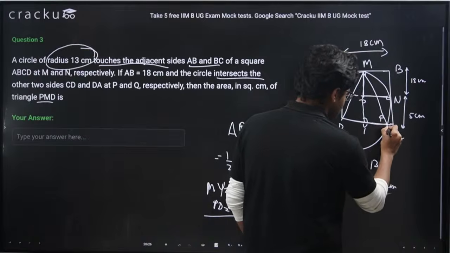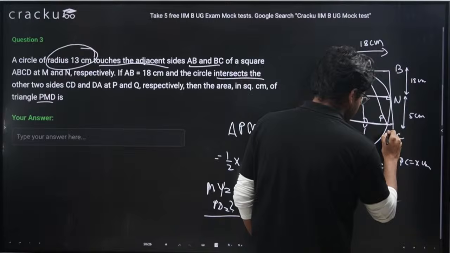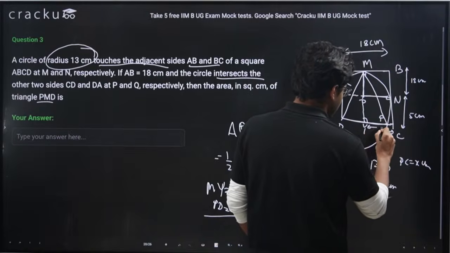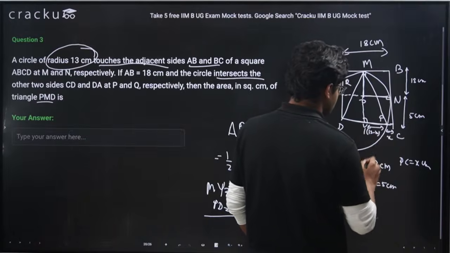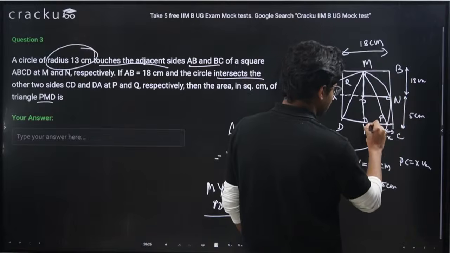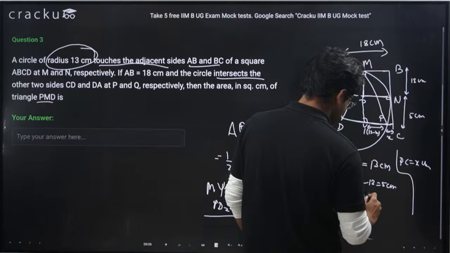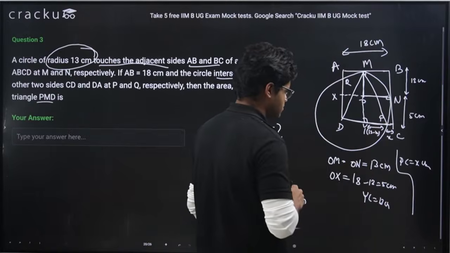Now, if I take this portion PC, let me take PC as X centimeter. What is the value of YP then? The value of YP will be 13 minus X, because we know that ON equals YC, right? YC will also be equal to 13 centimeter. So this is 13 minus X.